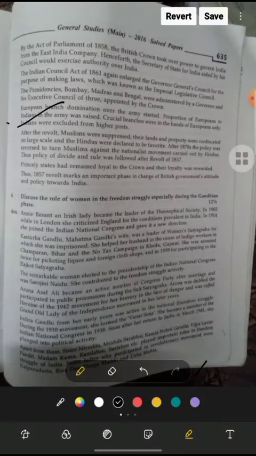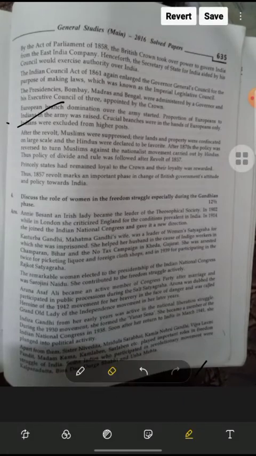After the revolt, Muslims were suppressed, their land and property were confiscated on a large scale, and the Hindus were declared to be favorites. After 1870, the policy was reversed to turn against Muslims, again as the nationalist movement was carried out by Hindus. Thus, the policy of divide and rule was followed after the revolt of 1857.